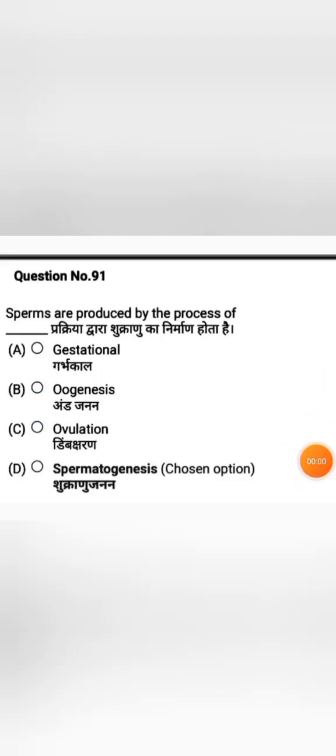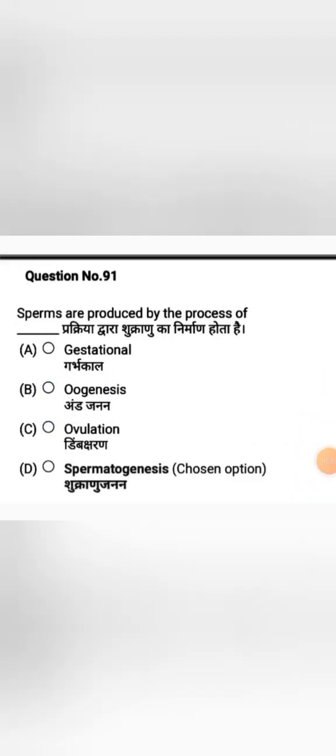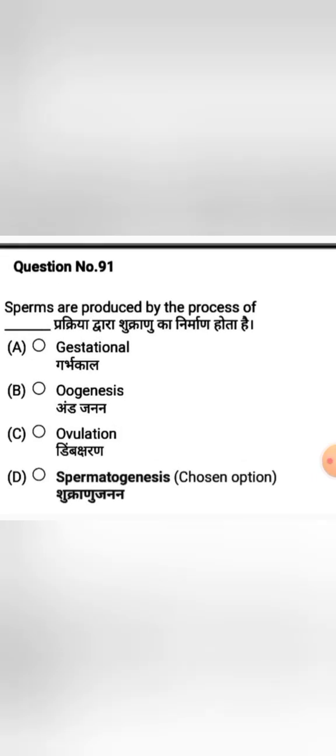And the next question, sperms are produced by the process of. Options, option A gestation, option B oogenesis, option C ovulation, option D spermatogenesis. Sperms are produced by the process of spermatogenesis. Option D is the correct answer.